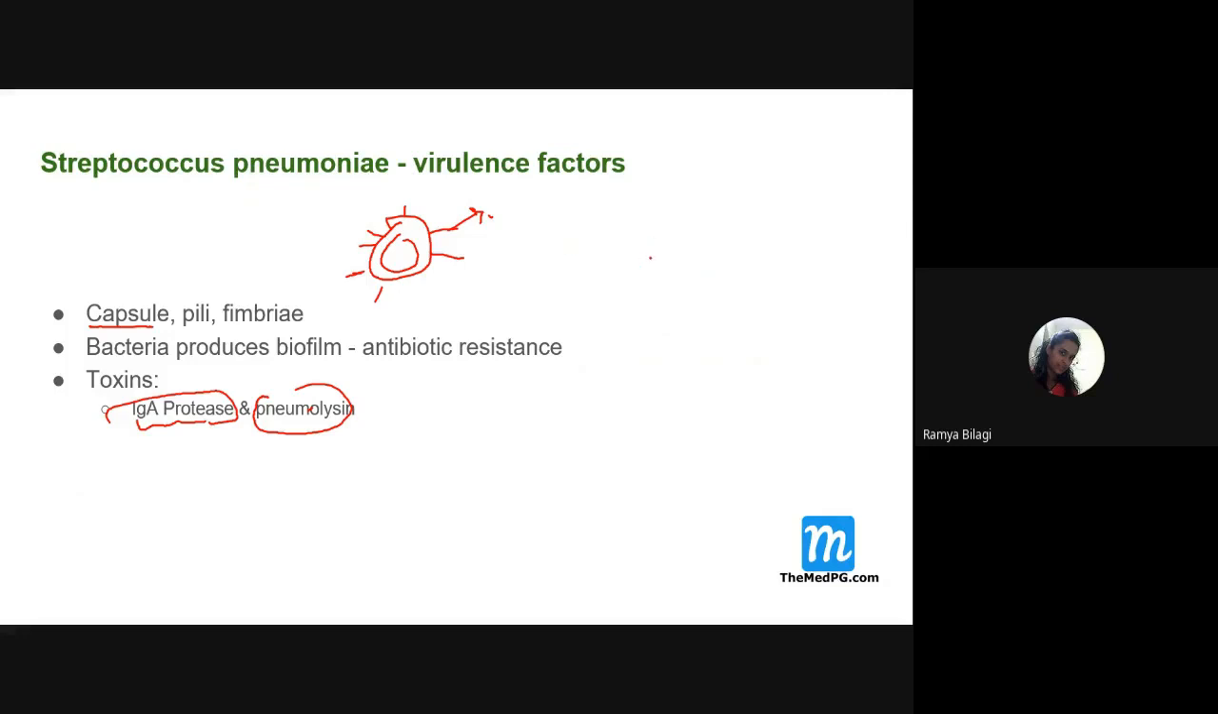Very important: any capsulated organism produces mucin. Whenever it affects the respiratory tract, wherever it infects, it produces mucus. So this organism is nicely covered by mucus, and our defense cells won't be able to cross this mucus and kill the organism. This is how these organisms protect themselves, and our host fails